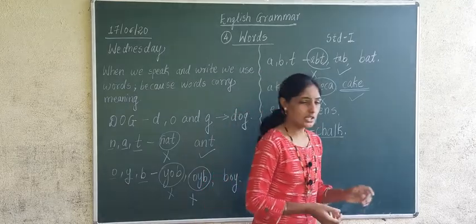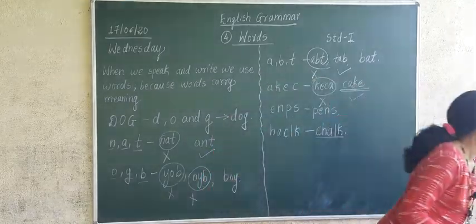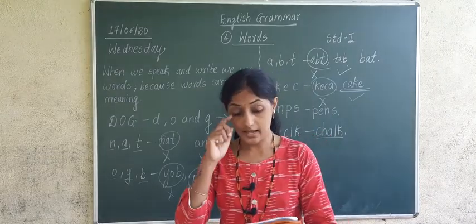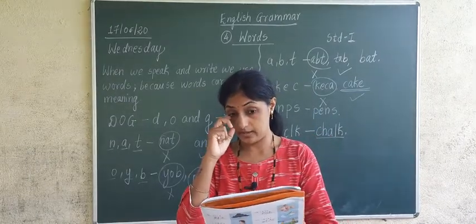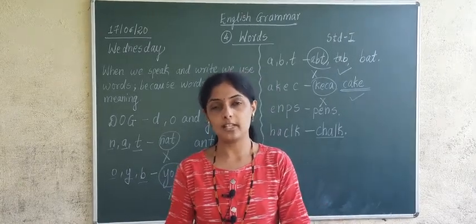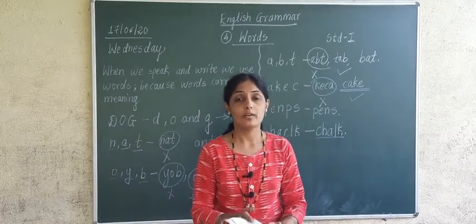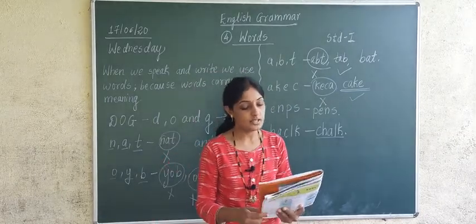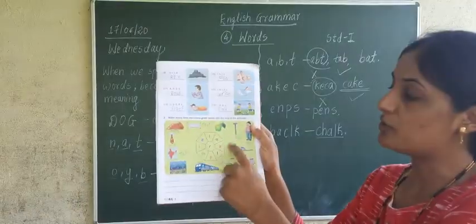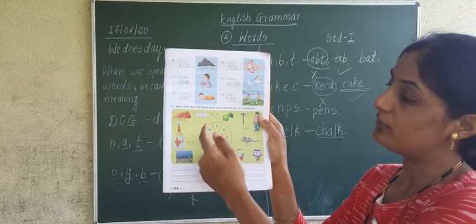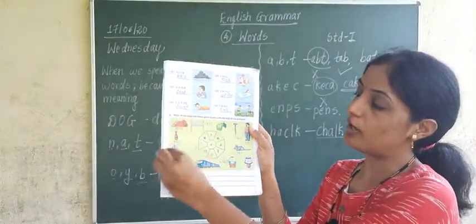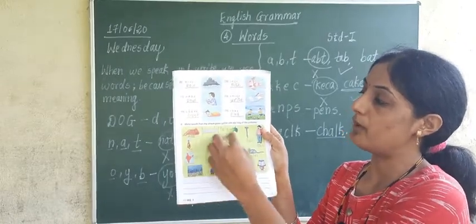Okay, this lesson is not over. Some more examples and questions are there in this lesson. Those examples I will take in the next period. I will revise it once again, and we are going to mix up all letters, and from those letters we are going to make some meaningful words. Then here some examples and pictures are given. You can see here, make words from the letters given. A picture is given, and here one box is given. From that box we have to make words, according to the picture which is given.